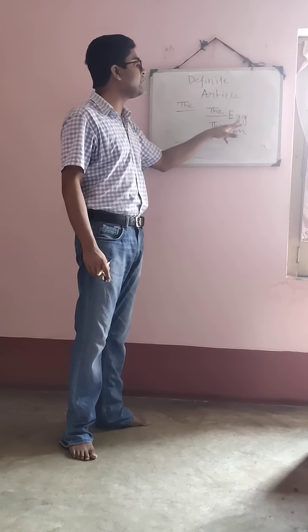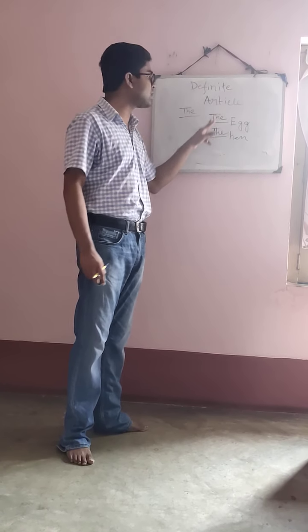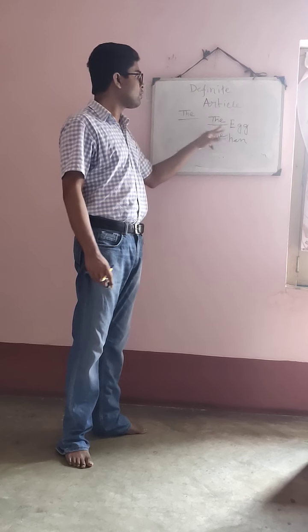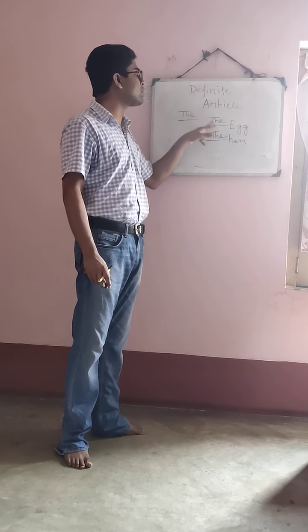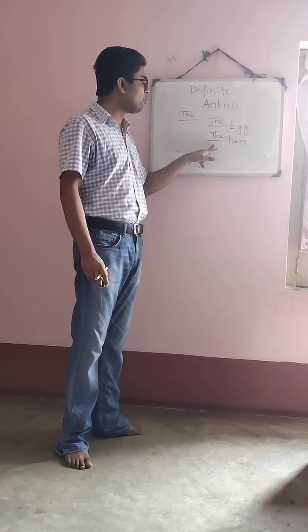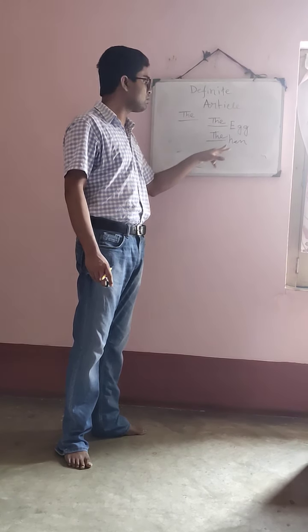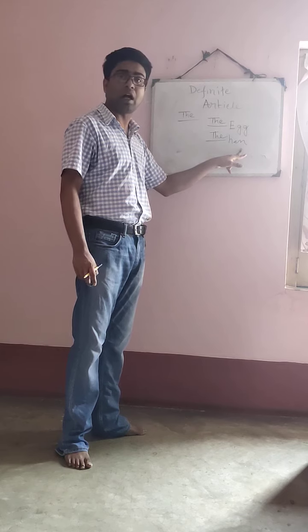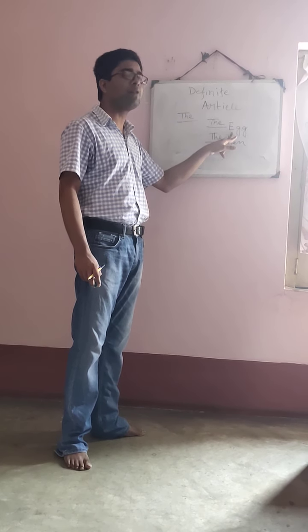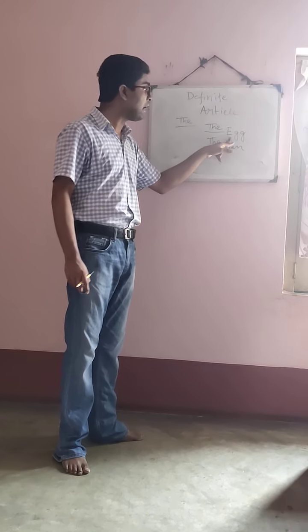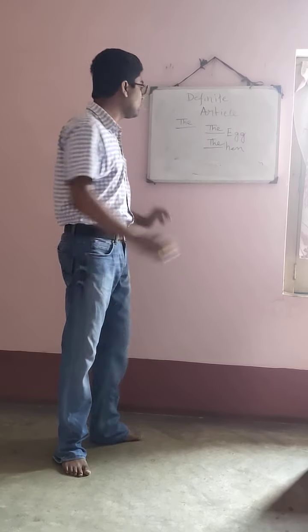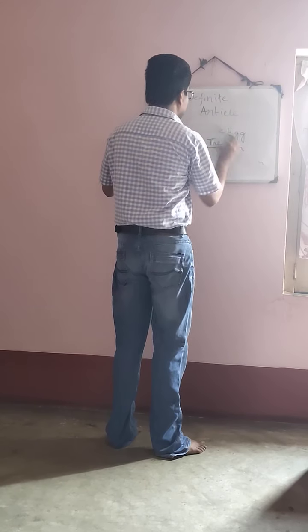So what will you say? The egg. I cannot say "the egg" with the short sound. Before a vowel sound, the pronunciation is "thee", and before a consonant sound, the pronunciation is "thuh". So what will be the answer? The hen. But here I will say the egg. Understood? So you have to know this.